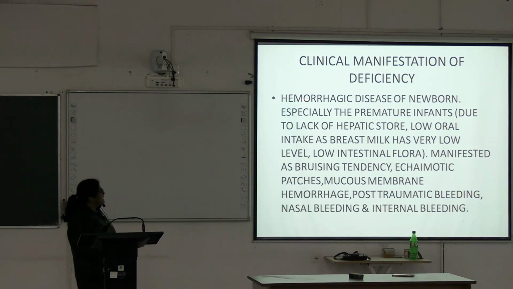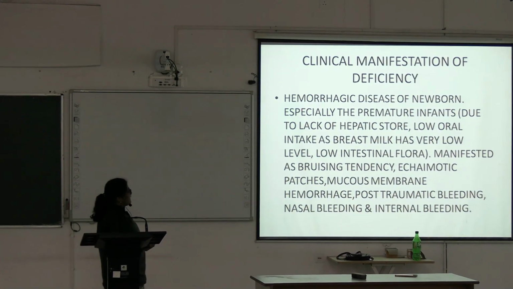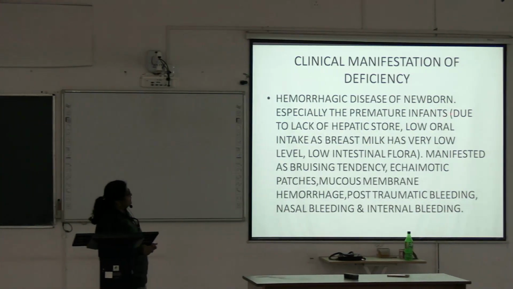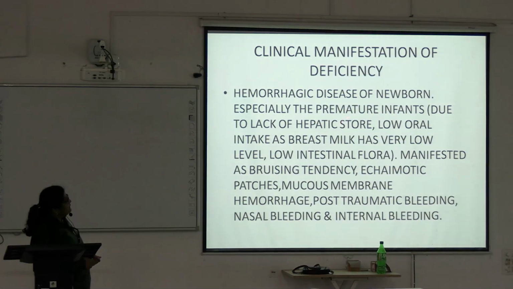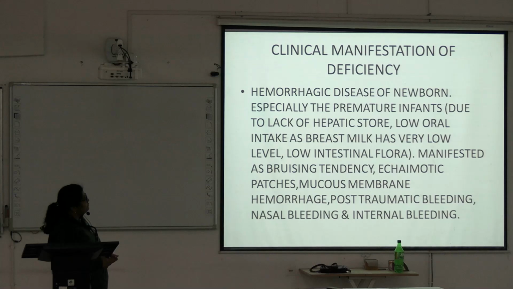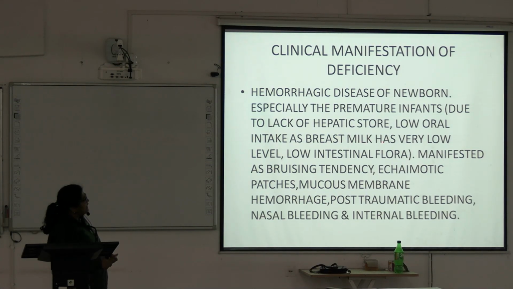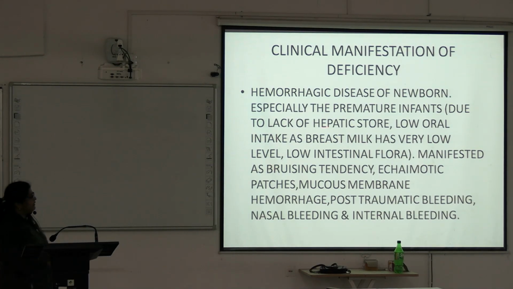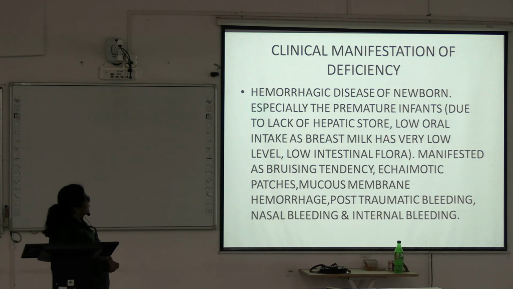It occurs especially in premature infants due to lack of hepatic stores and low oral intake, as breast milk has very low levels of vitamin K, and low intestinal flora. So, in a premature infant, the intestinal flora is reduced and the breast milk is also low in vitamin K, and there is low oral intake and lack of hepatic store.